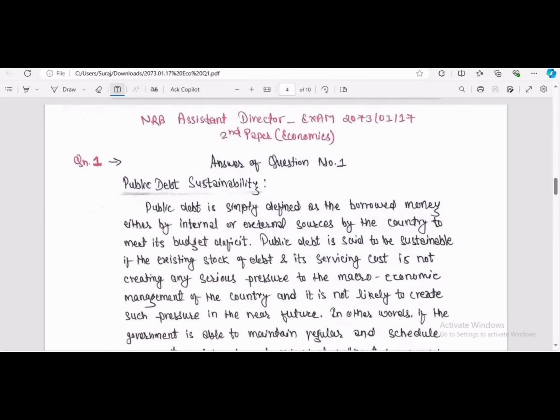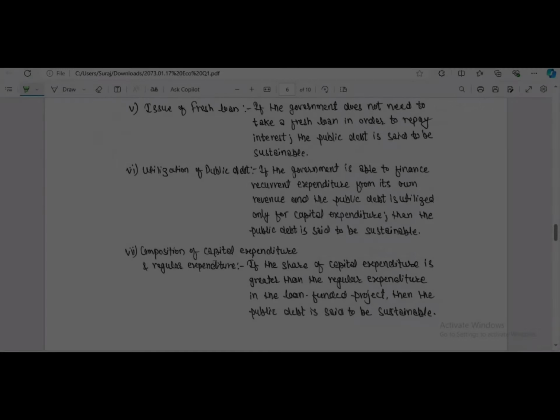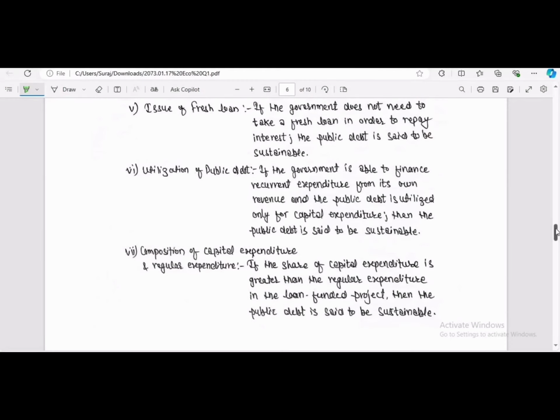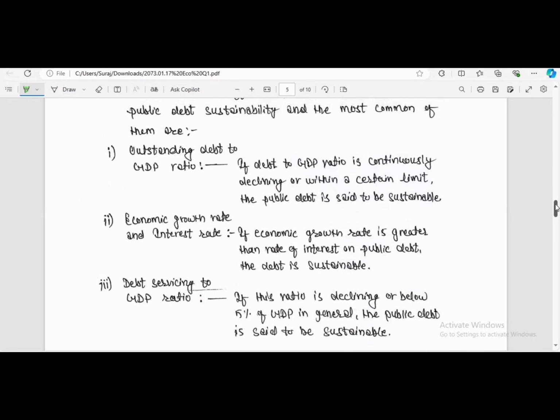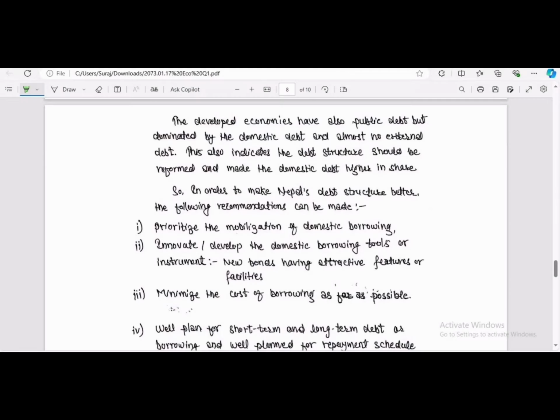At first we need to write what public debt sustainability is. There are 7 indicators which show whether public debt is sustainable or not. In order to make Nepal's debt structure better, the following recommendations can be made.